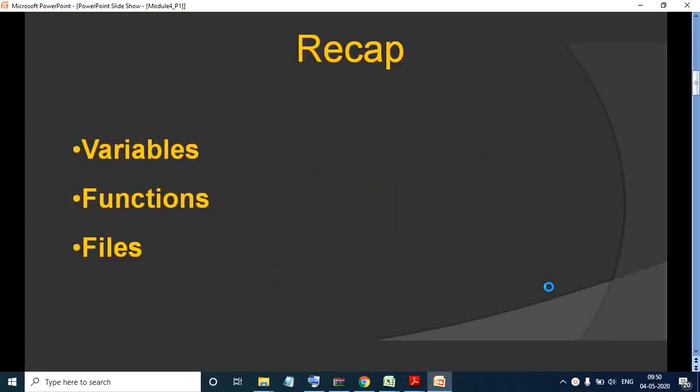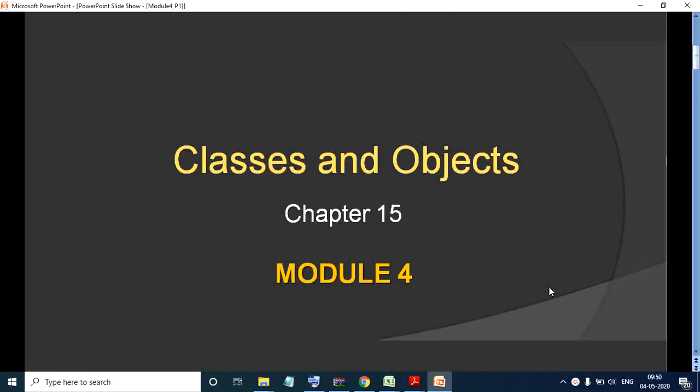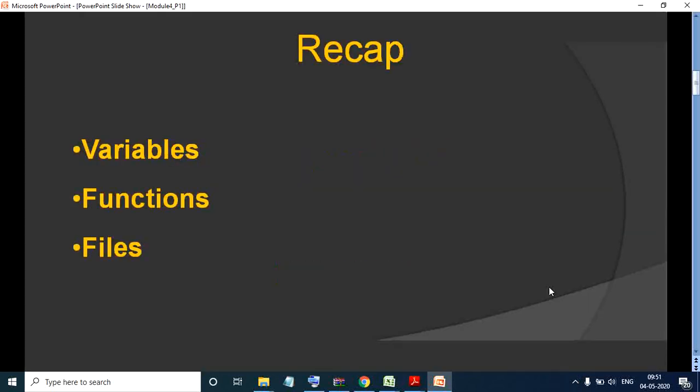So today we will go ahead and start with your next topic, which is nothing but classes and objects. Friends, classes and objects is a very familiar topic for you. You might have already studied classes and objects in your previous semester, in your subject object oriented programming using C++. So remember friends, Python is also a type of object oriented programming itself. We would be discussing the same thing here, that is, how Python is an object oriented programming language.